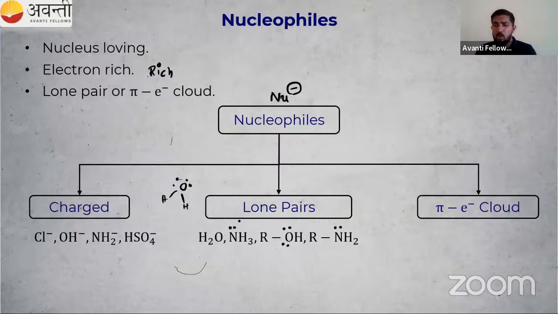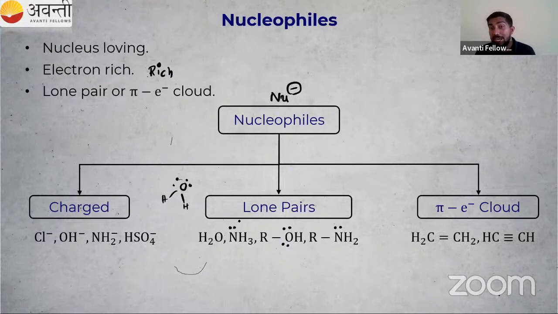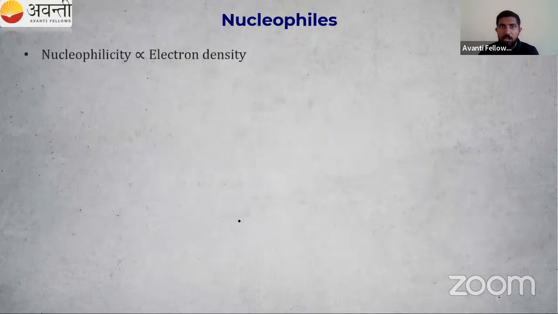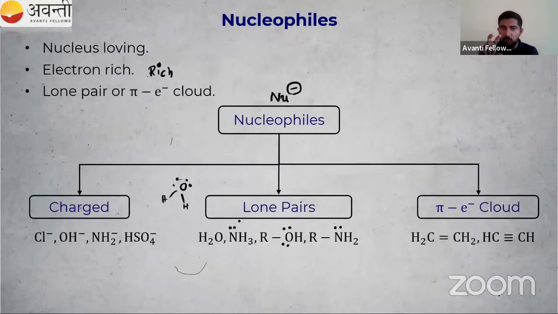Then the last one, pi electron cloud. Pi electron cloud is found in alkenes and alkynes. Pi electrons are present, so they are also ready to give the electron to the poor guy. So that is about our nucleophile, nucleus loving. There are three types: charged, lone pairs, then pi electron cloud. Electrophiles we have studied, nucleophiles we have studied. Next year, you will study different reactions in which nucleophiles and electrophiles are involved.